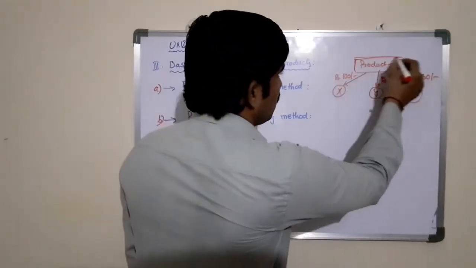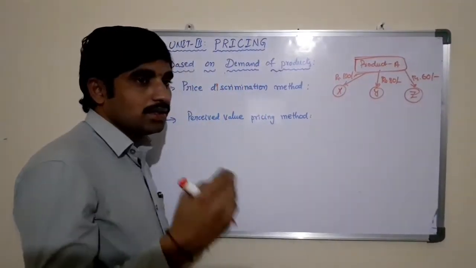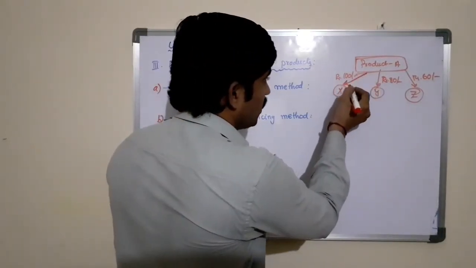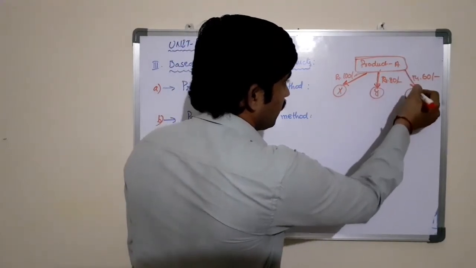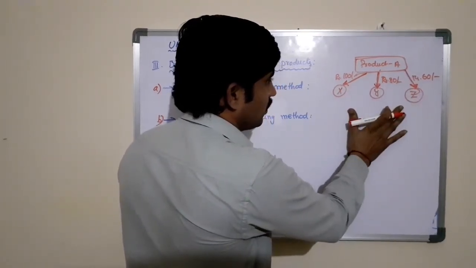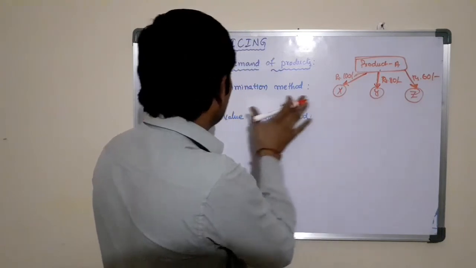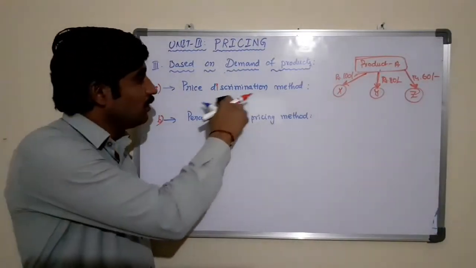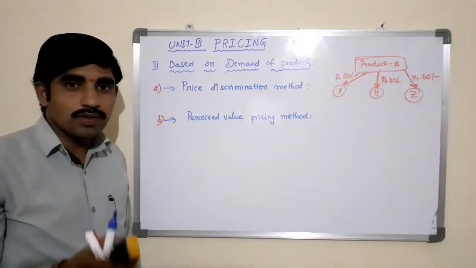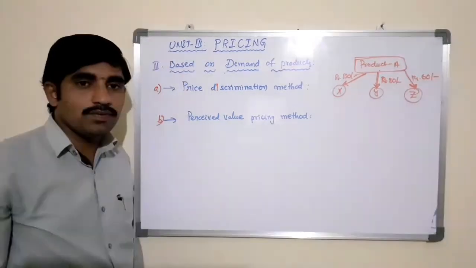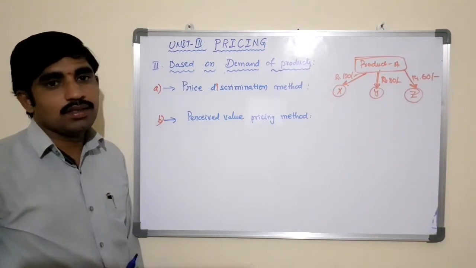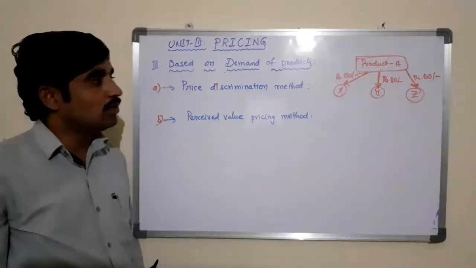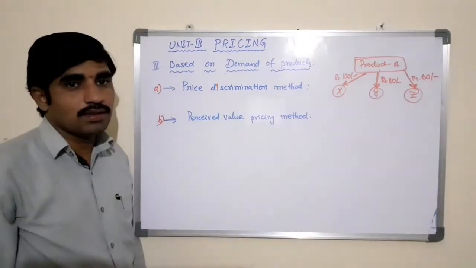Your product is the same quality, same quantity, same product, everything is the same, but you are charging different prices for different customers. This method is known as the price discrimination method. What is the meaning of price discrimination? It refers to the practice of charging different prices to the customers for the same product or services.